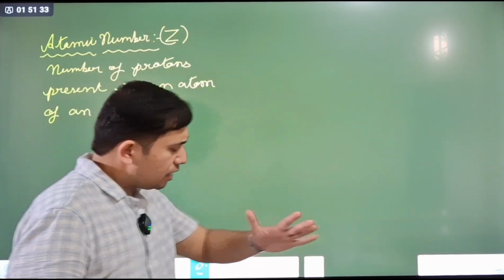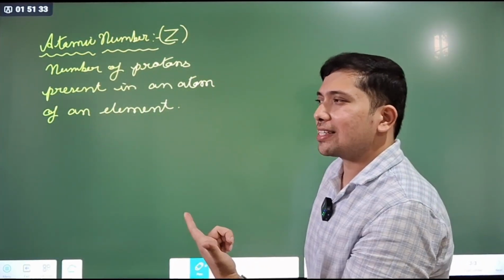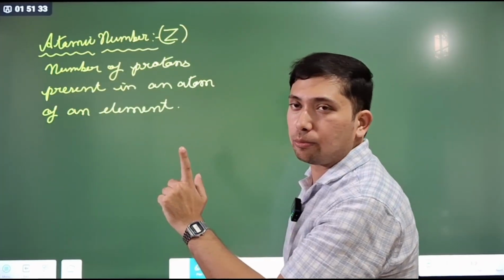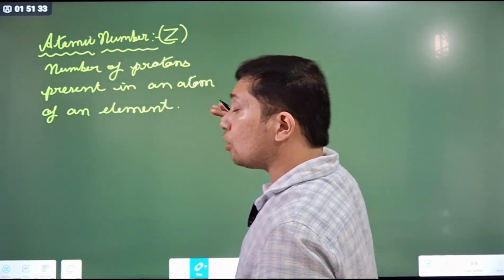You can also say atomic number is defined as the total number of protons present inside the nucleus of an atom. You can use the word nucleus too. It is also correct. Nucleus of an atom of an element.